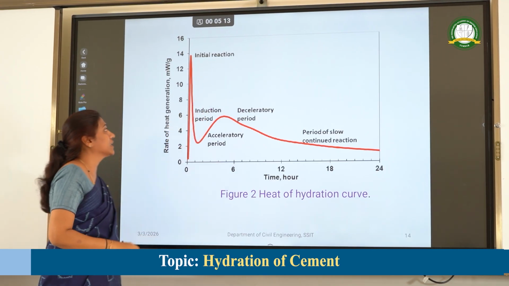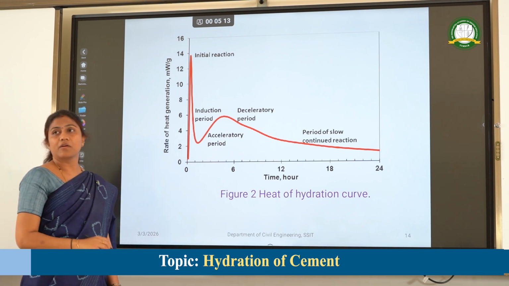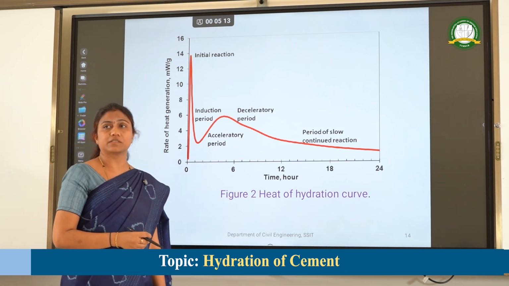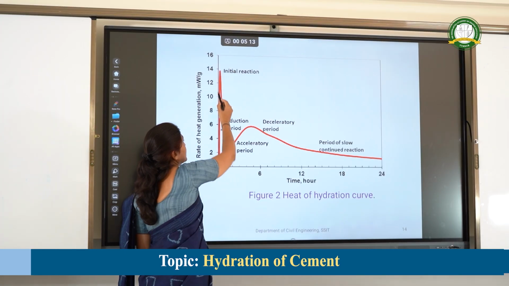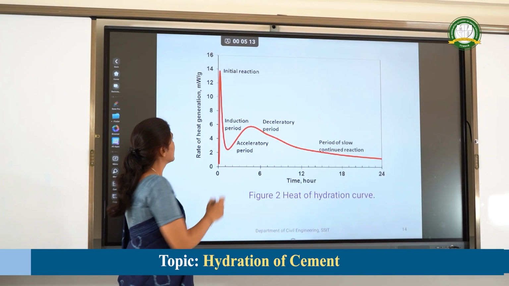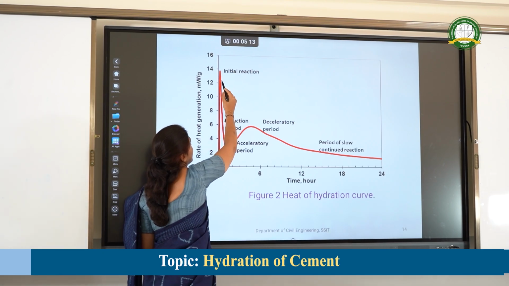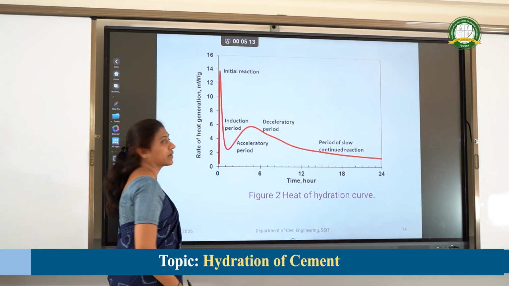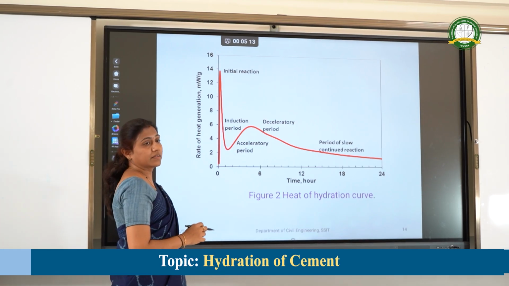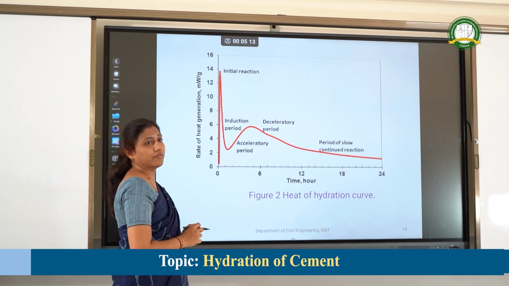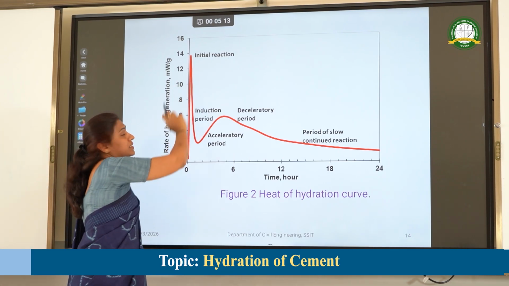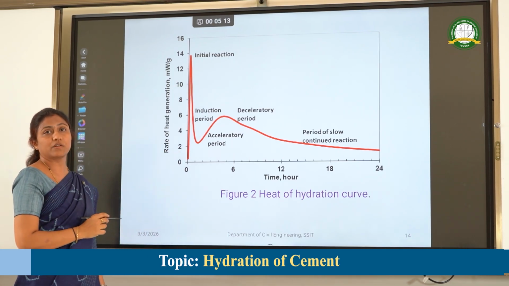It is also called the pre-induction period, where the cement will be in wet state. C3A and C3S will be formed in this reaction. This reaction will last for a few minutes. You can see that in the graph. Here the heat of hydration will be very large and the hydrolysis process takes place due to the formation of C3A and C3S.